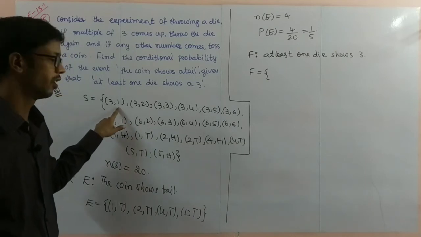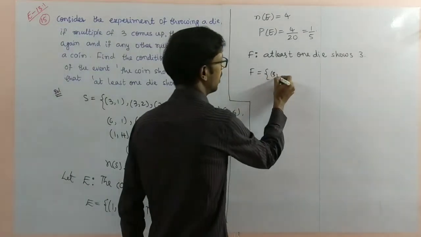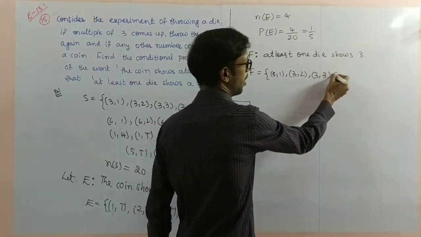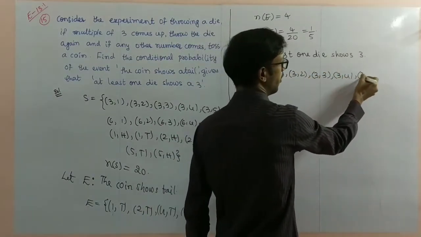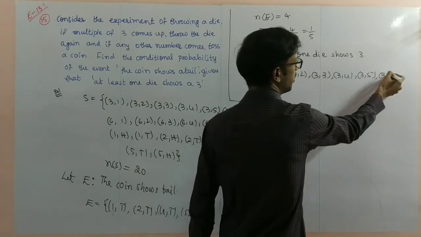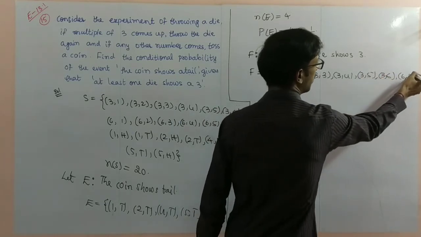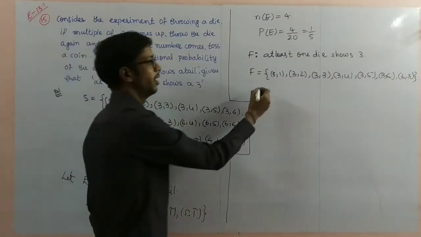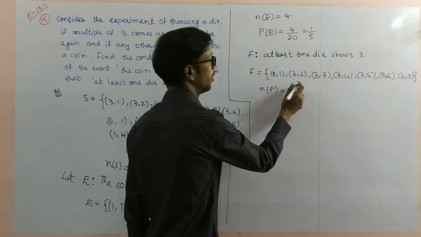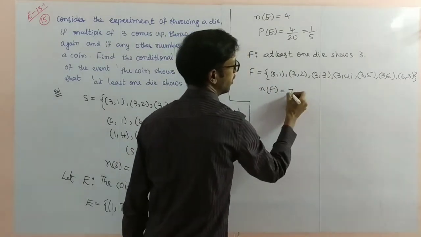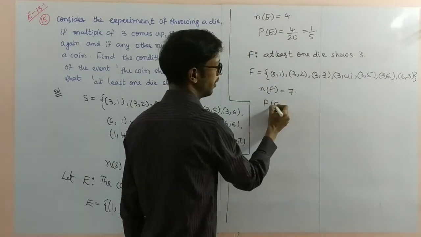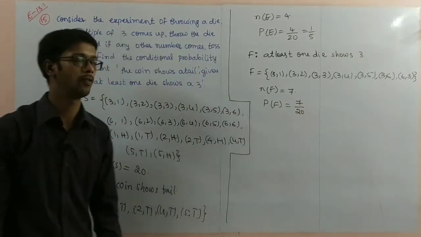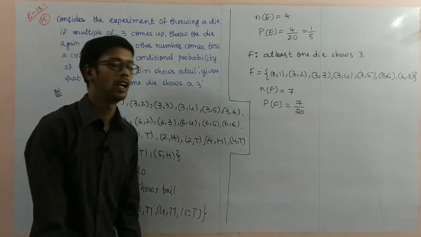So here 3 comma 1, 3 comma 2, 3 comma 3, 3 comma 4, 3 comma 5, 3 comma 6 and 6 comma 3 also. So the number of elements in F is 6 plus 1, 7. So probability of F is equal to 7 by 20.